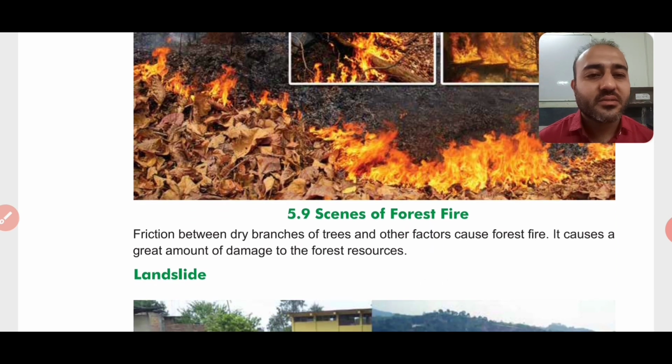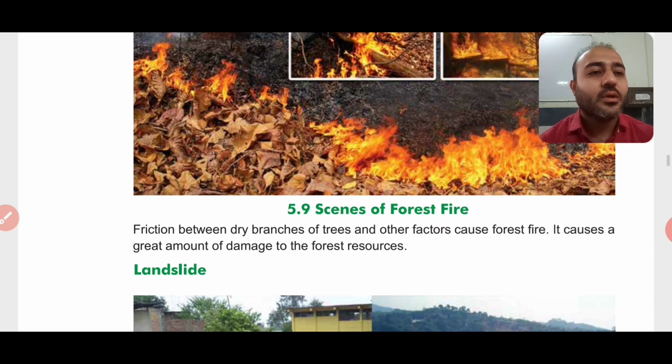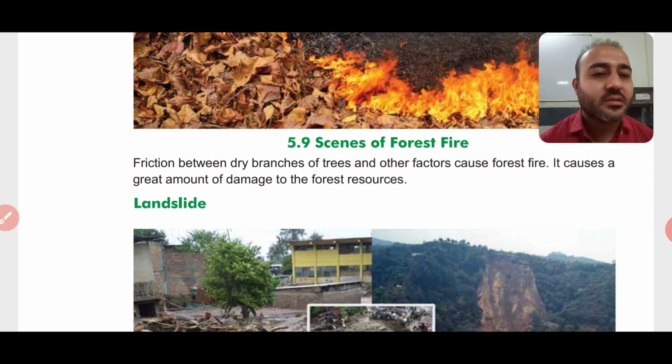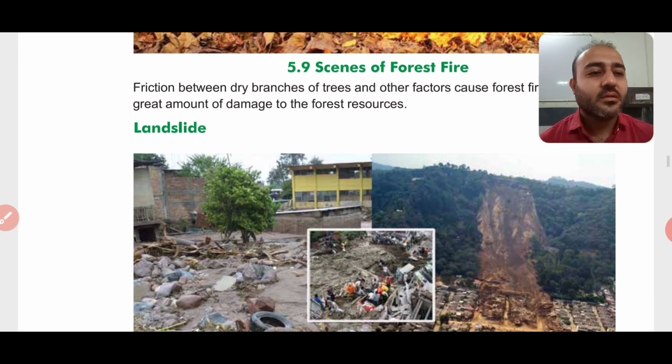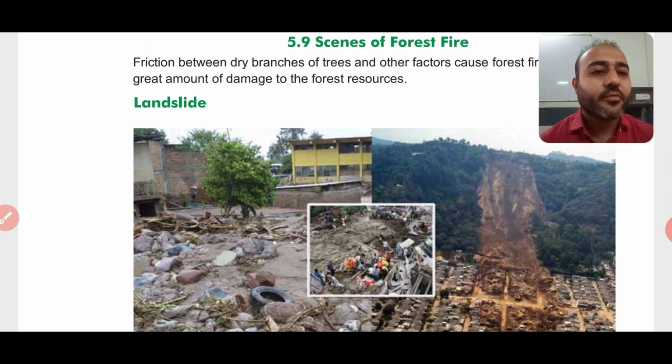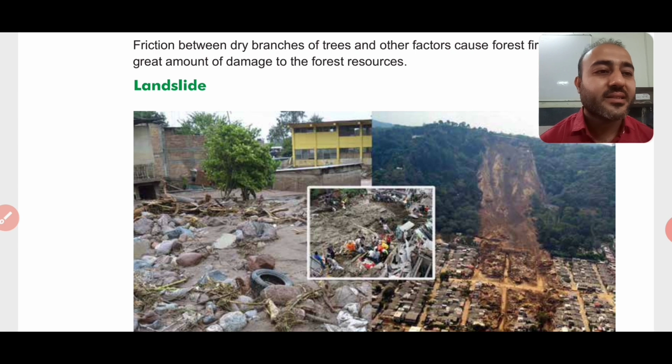We'll just read out: friction between dry branches of trees and other factors causes forest fire. Other factors I've already discussed, that is the dry leaves. It causes a great amount of damage to the forest resources. We all know how precious the forest resources are for us, right? And due to this forest fire, there is a lot of destruction, which is ultimately not a good thing for us. Okay, next is landslide.